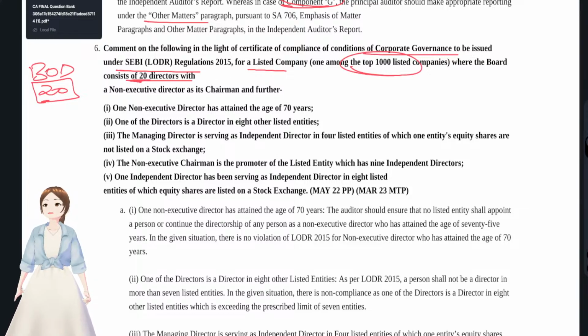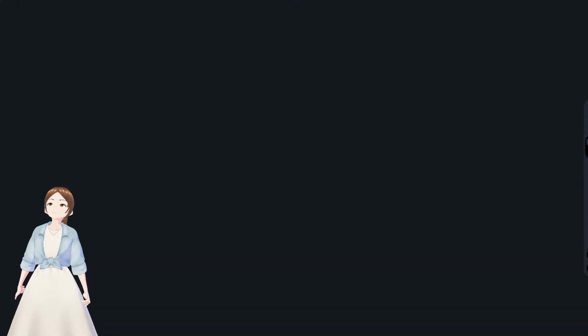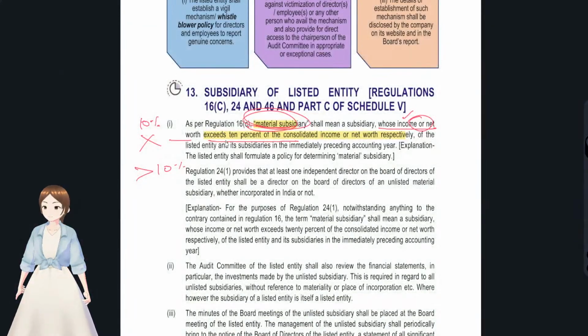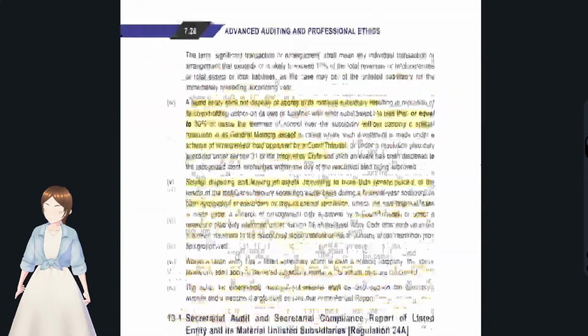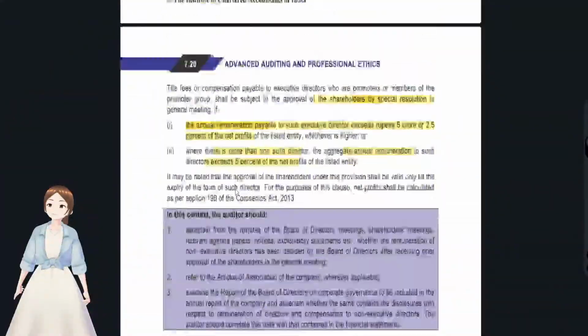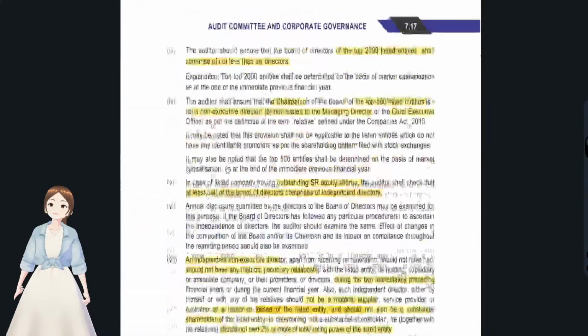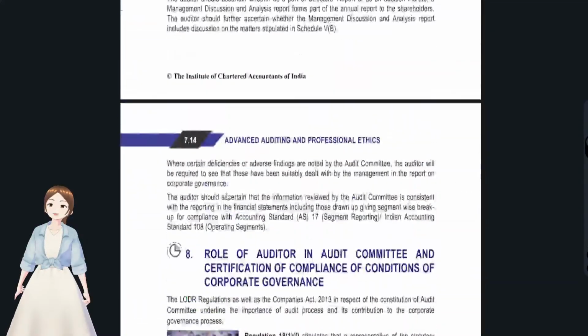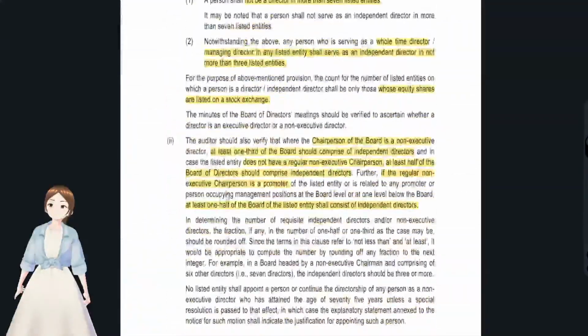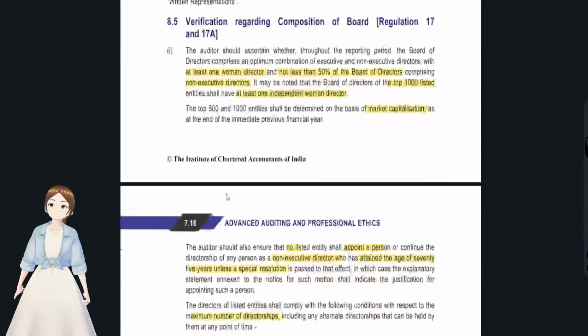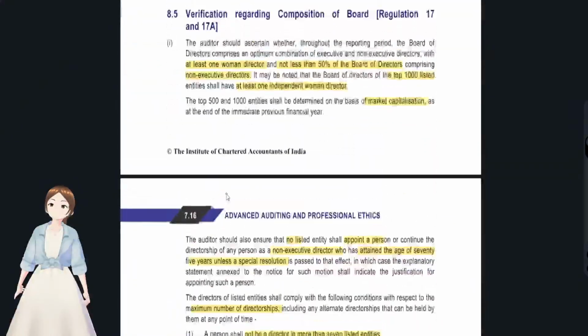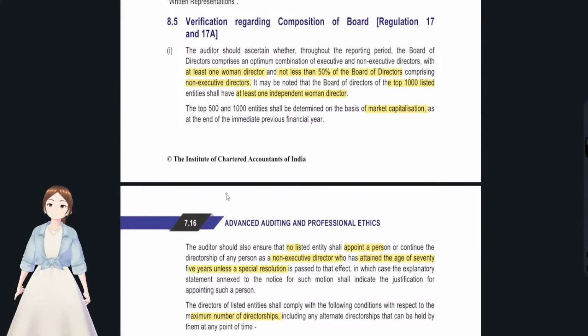With that said, now we'll just revise all the regulations with regards to board of directors composition. Board of directors composition, we'll just check for that. Here, see,